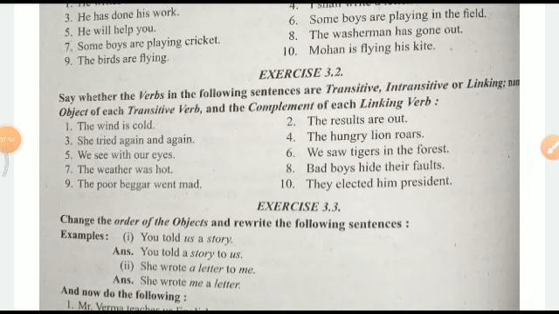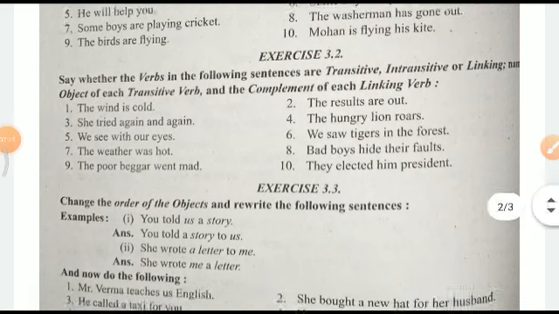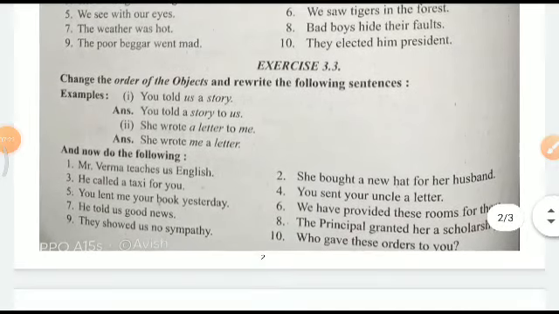She tried again and again. So here the word is tried. She tried again and again, but it is not giving a complete sense. So here it will be an intransitive verb. Now let us come to exercise 3.3. Change the order of the objects and rewrite the following sentences.